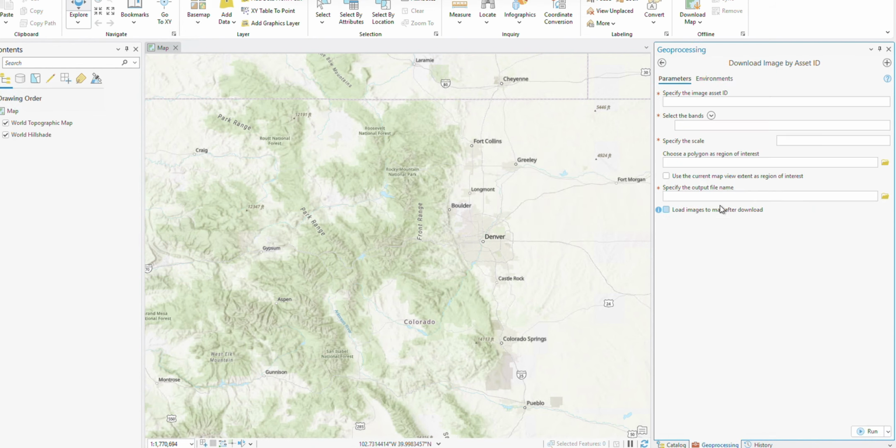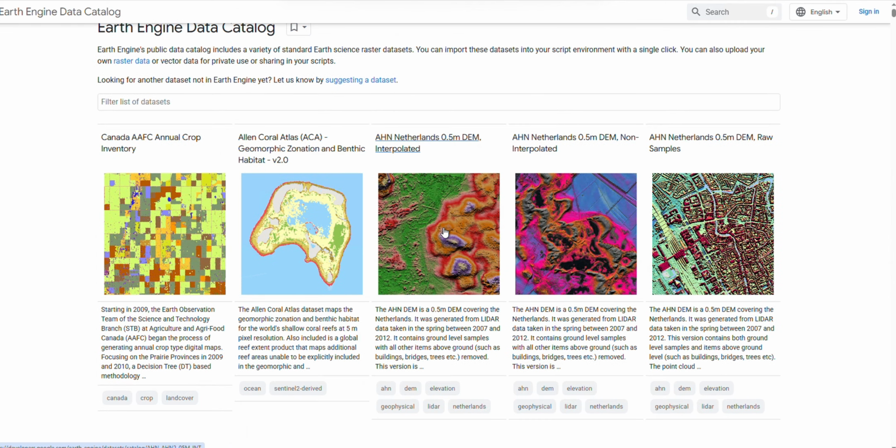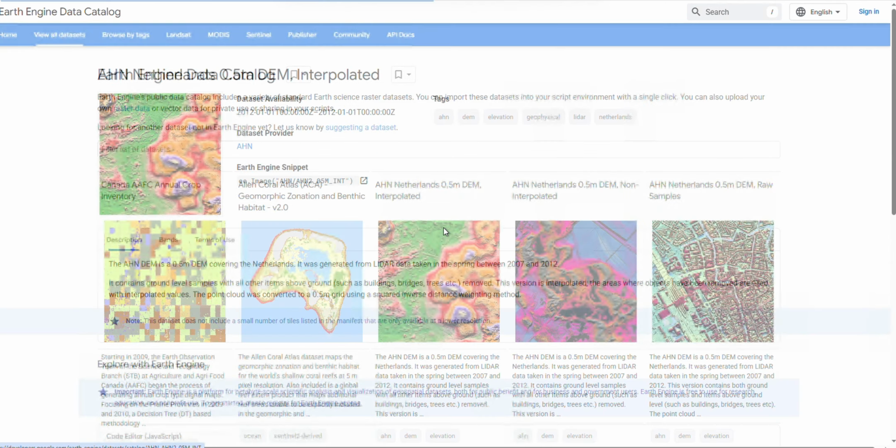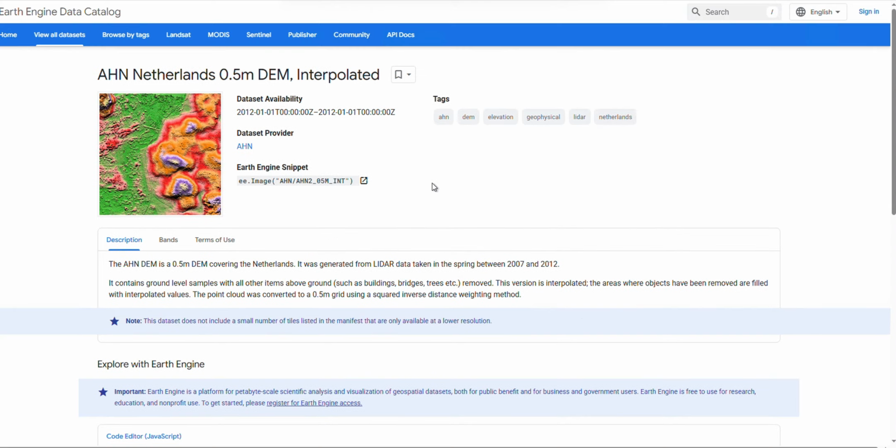If you click this, the required inputs are asset ID, select the bands from the image, also specify the resolution, and specify the output file. Take one as an example. This is a DEM image file. So let's copy this.